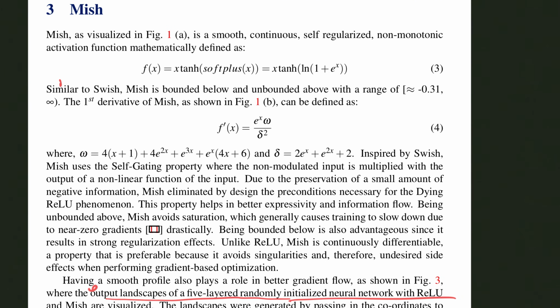Now, similar to Swish, Mish is also bounded below, and it's unbounded above with certain ranges, and also has this self-gating property, which, again, as we defined, was the non-modulated input being multiplied by the output. And given the fact that it's not going to be zeroed out when negative values are involved, Mish eliminated by design the preconditions necessary for the dying ReLU phenomenon that was the main issue with ReLU. It is also continuously differentiable, which is a very preferred property.